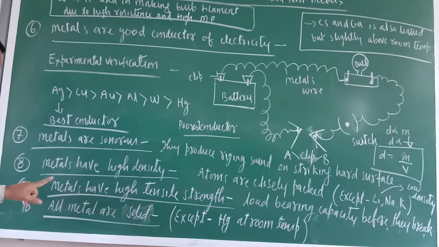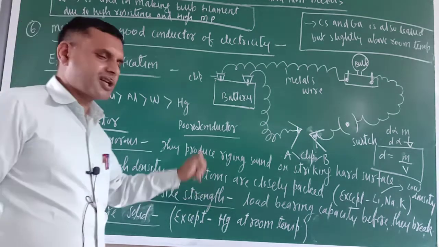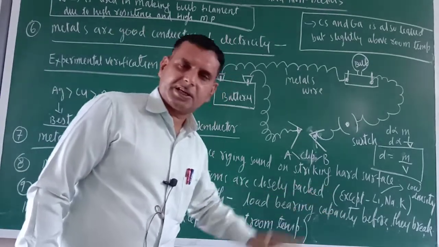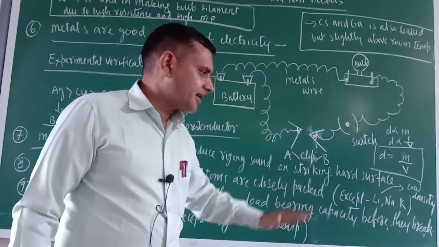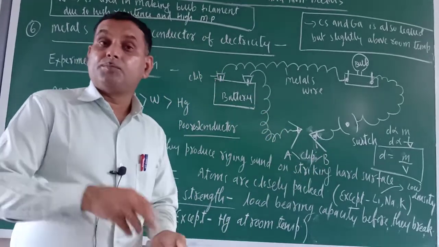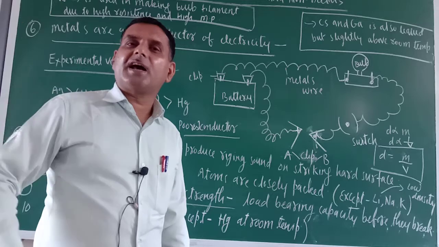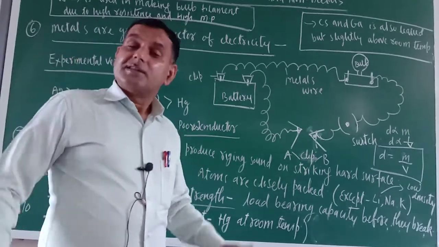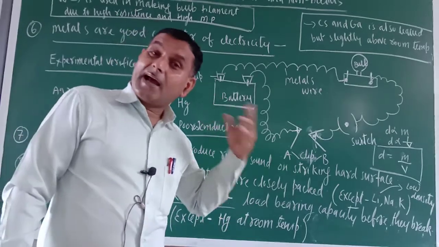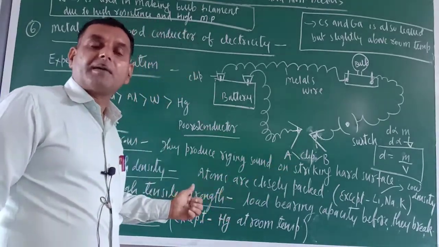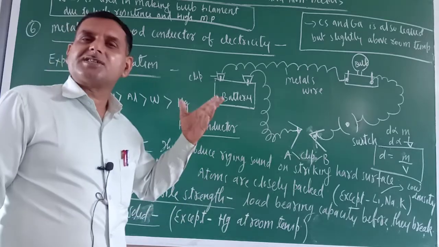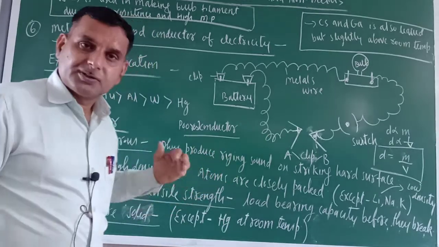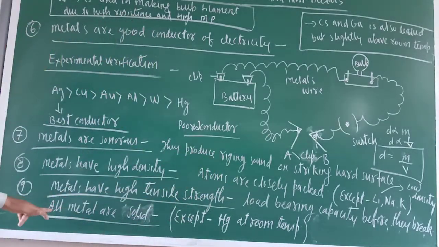One more property they have: metals have high tensile strength. What is the meaning of tensile strength? Load bearing capacity, before they break. So their load bearing capacity is very high. That is why tall bridges, ships, aeroplanes, tanks are made up of metals, because their tensile strength is more. So metals have high tensile strength.